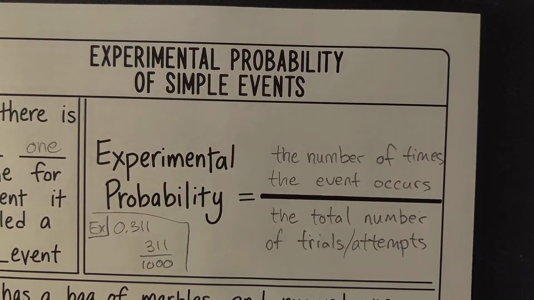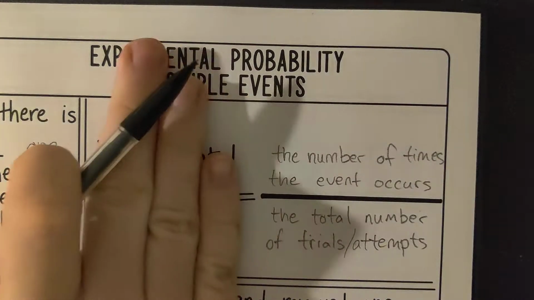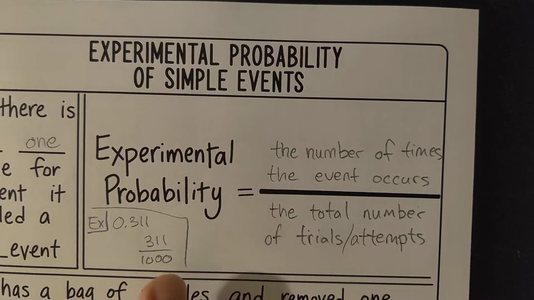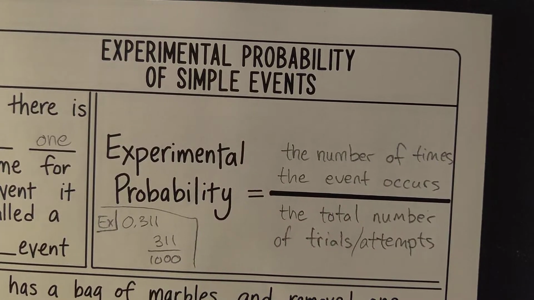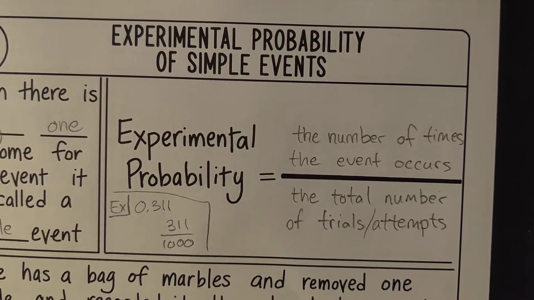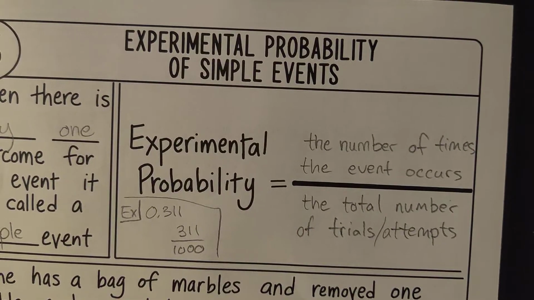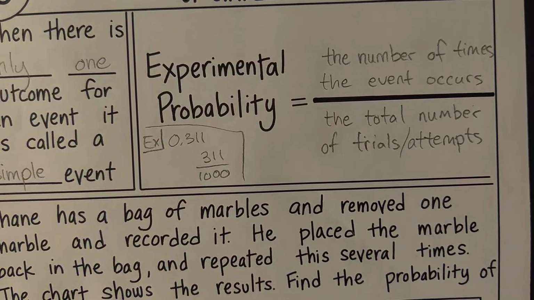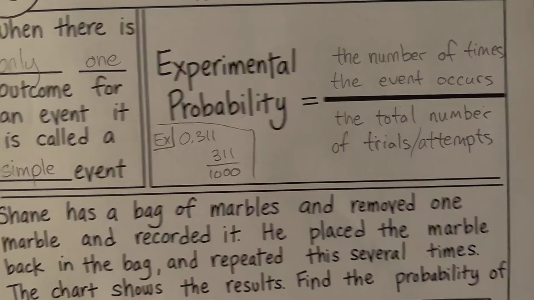Just write this part here, okay? But I'm showing you an example of experimental probability. We don't know how well he's going to bat until he goes up to bat. Think of that as an experiment. It is an uncertain event where you can record what comes of it.